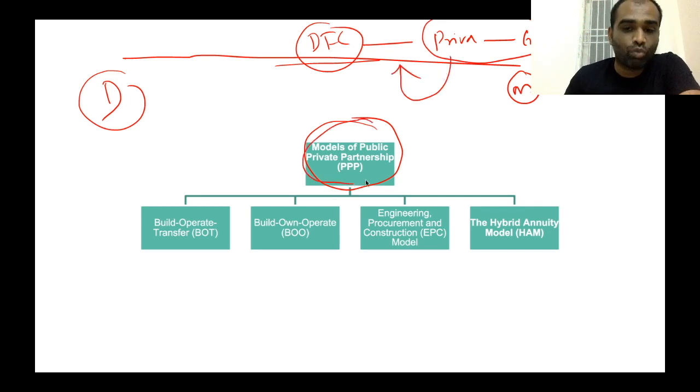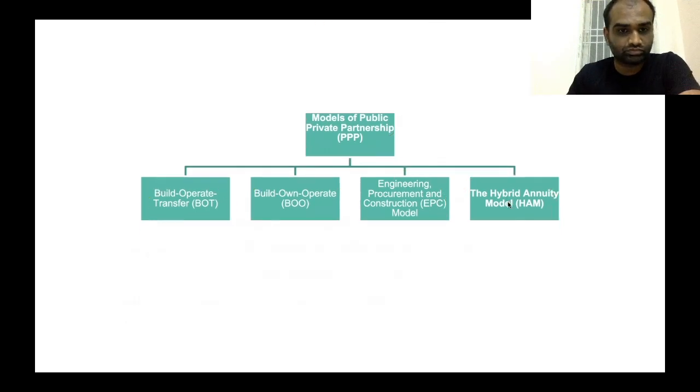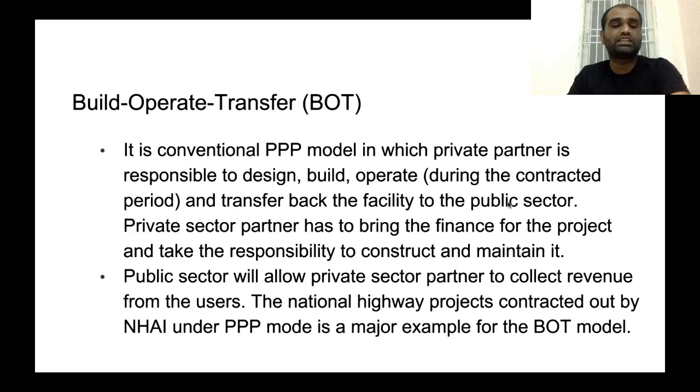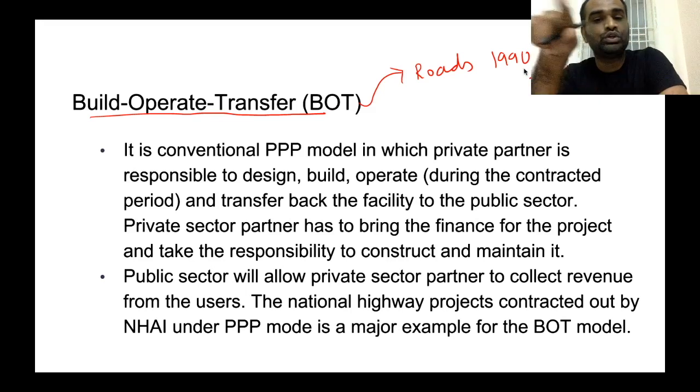Now, there are a number of models of this public-private partnership itself. The first one is the build, operate, transfer model, then the build, own, operate model, the engineering, procurement and construction model, and the last one, which was introduced recently, is the hybrid annuity model. Now, the first type of public-private partnership that we are going to discuss today is the build, operate, transfer model. This type of PPP was widely used for construction of roads between 1990 and 2014.